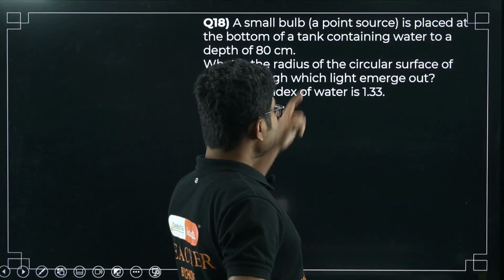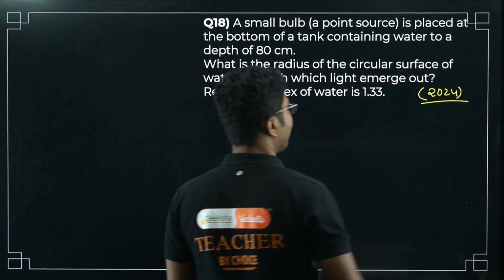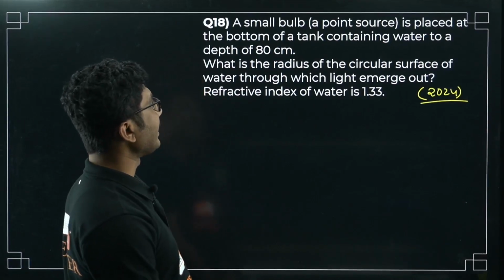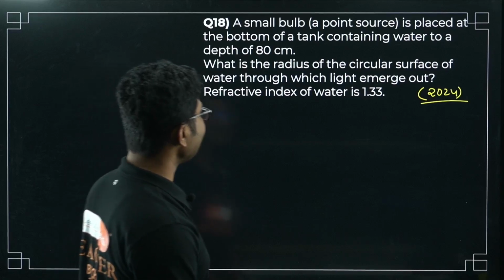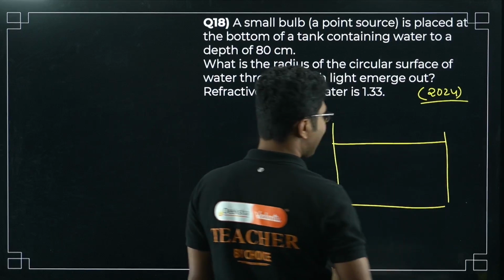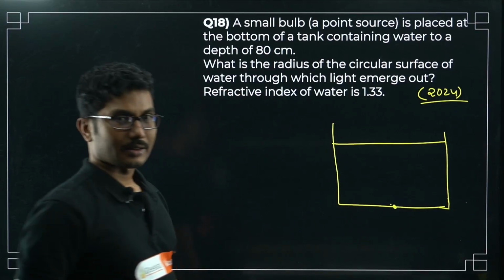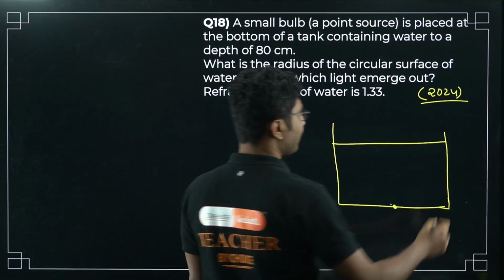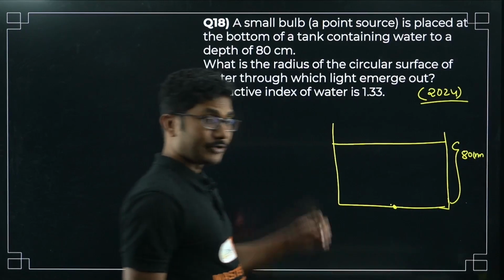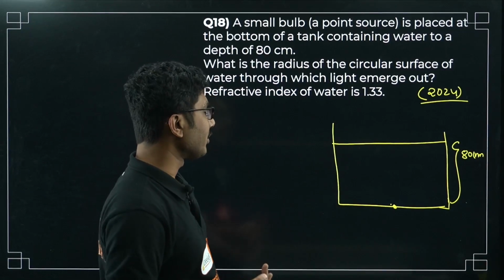Now this question is from year 2024. A small bulb, a point source, is placed at the bottom of a tank containing water to a depth of 80 centimeter. So there is a tank, some water is there, and there is a lamp at the bottom of this tank. The depth is given as 80 centimeter. To solve such questions, the diagram is a must. Similar questions can only be solved when you draw a diagram.